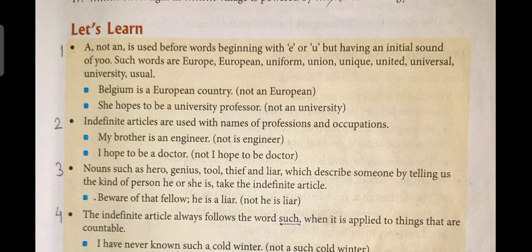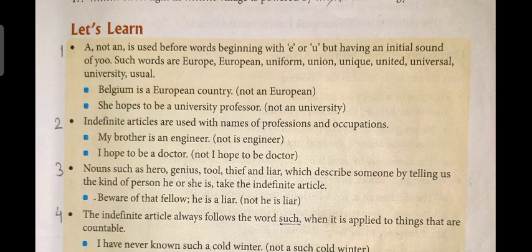Indefinite articles are used with names of professions and occupations. If we refer to any profession or occupation, then we must use a or an.